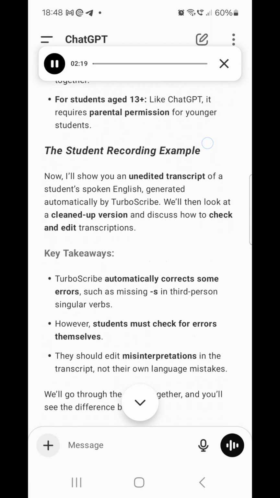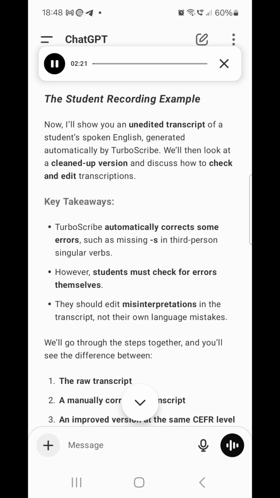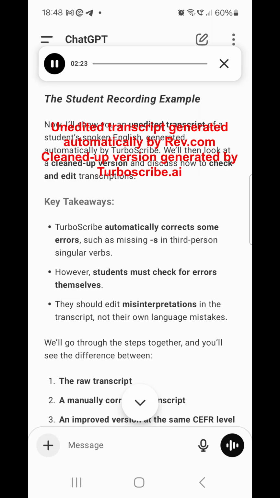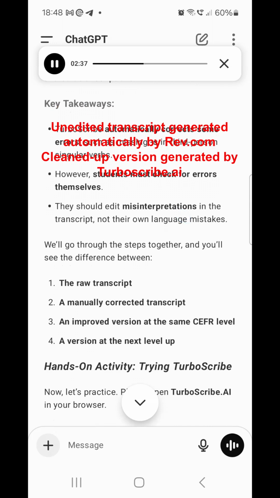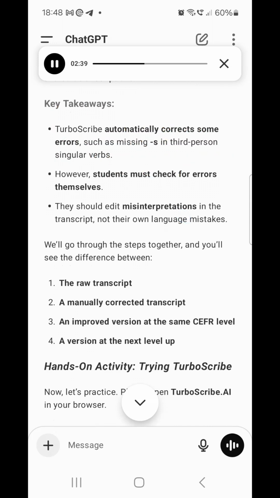The student recording example. Now, I'll show you an unedited transcript of a student's spoken English generated automatically by Turboscribe. We'll then look at a cleaned up version and discuss how to check and edit transcriptions. Key takeaways. Turboscribe automatically corrects some errors, such as the missing s in third-person singular verbs. However, students must check for errors themselves. They should edit misinterpretations in the transcript, not their own language mistakes.